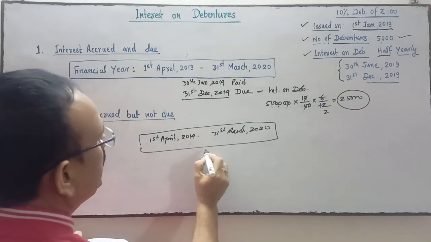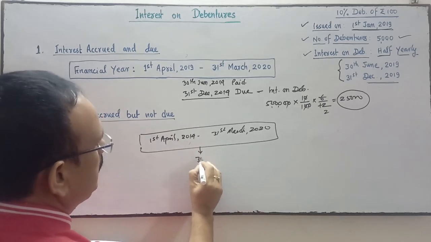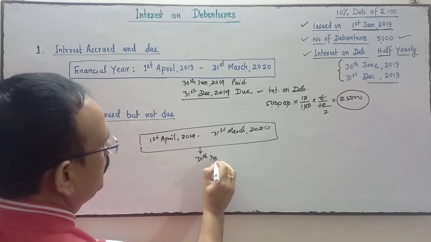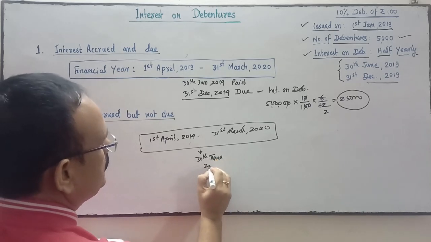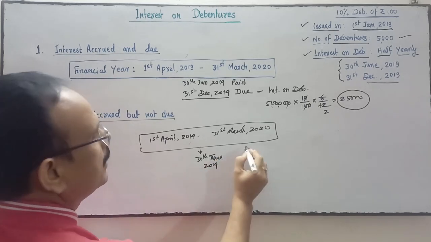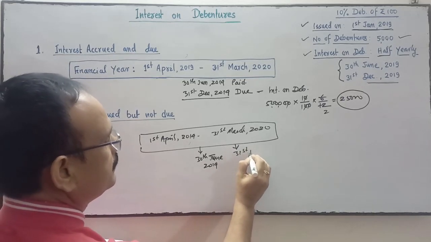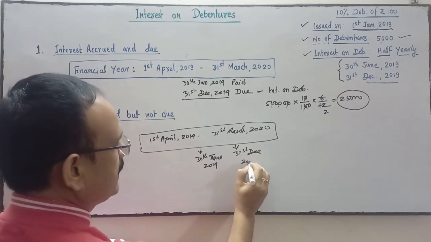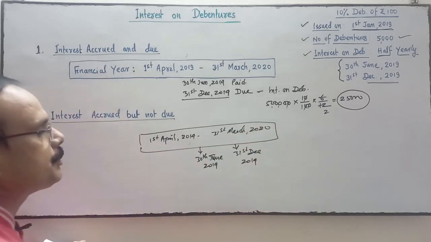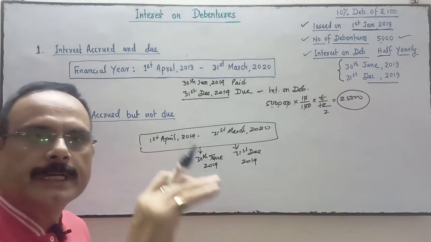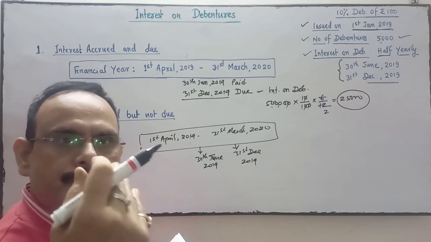The company has paid the interest on 30th June 2019, then the company has paid on 31st December 2019. Next due date is what? Next due date will be on 30th June 2020.